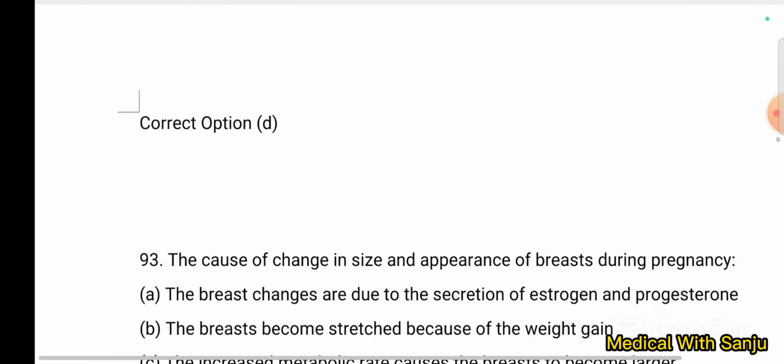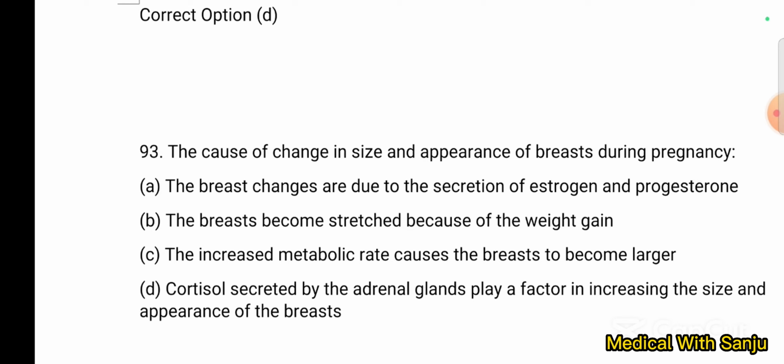Question number 93. The cause of change in the size and appearance of breast during pregnancy. Option A. The breast changes are due to the secretion of estrogen and progesterone. Option B. The breast becomes stretched because of the weight gain. Option C. The increased metabolic rate causes the breast to become larger. Option D. Cortisol secreted by the adrenal gland plays a factor in increasing the size and appearance of breast.